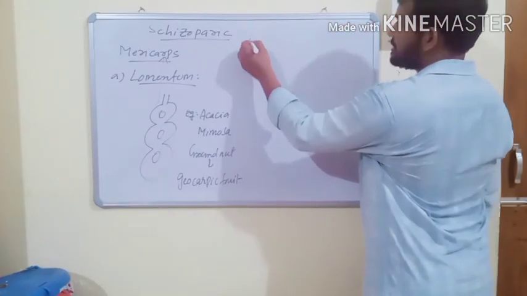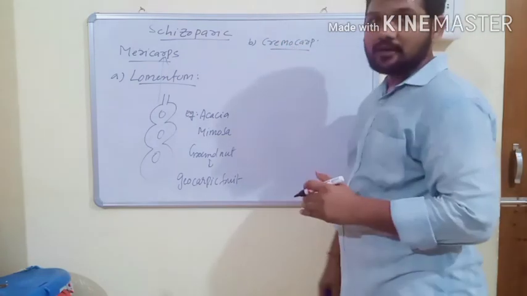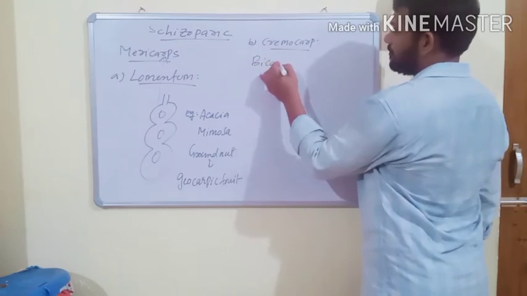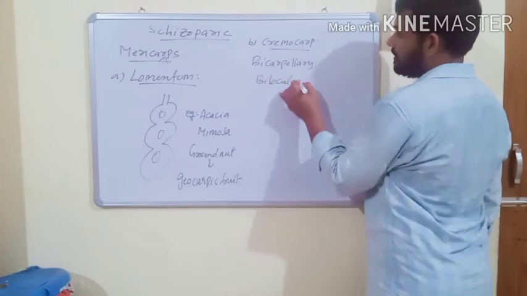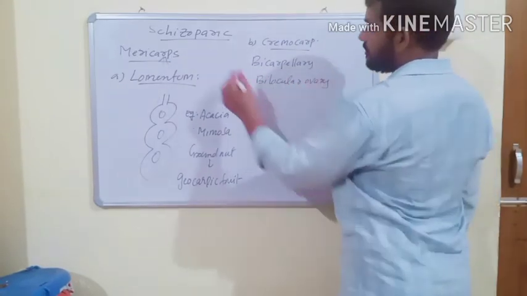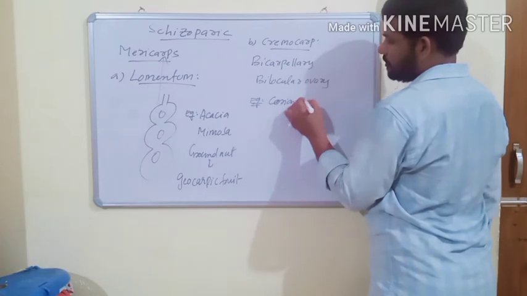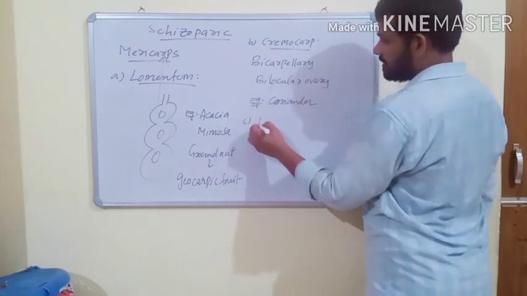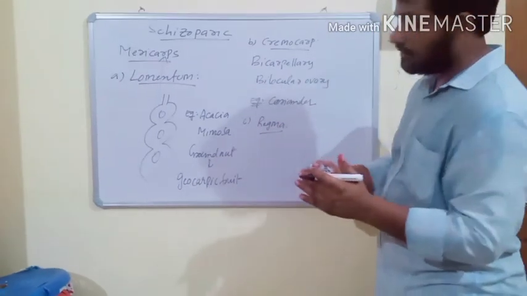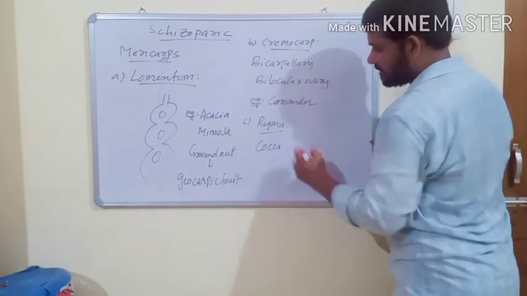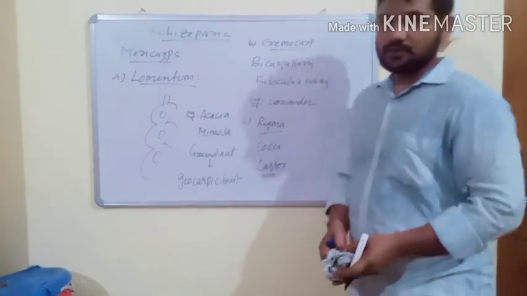And the second one is cremocarp. This fruit usually develops from a bicarpellary bilocular ovary. This fruit also develops small parts, called mericarps, and it is usually observed in coriander. And the last one is regma. It also develops from a bicarpellary bilocular ovary, and the fruit develops into smaller parts, and these smaller parts are called cocci, and this type of fruit is usually observed in castor. And these are the different types of schizocarpic fruits.